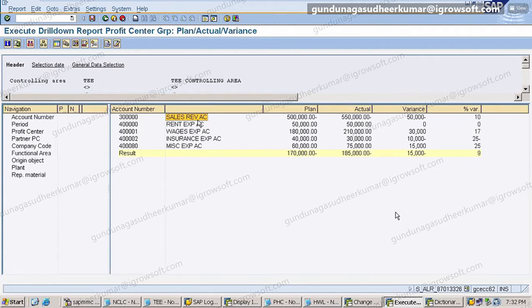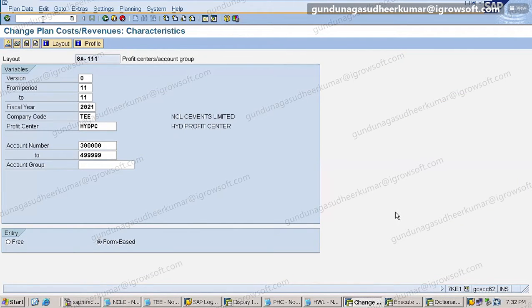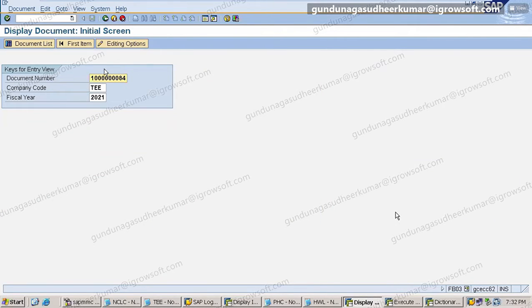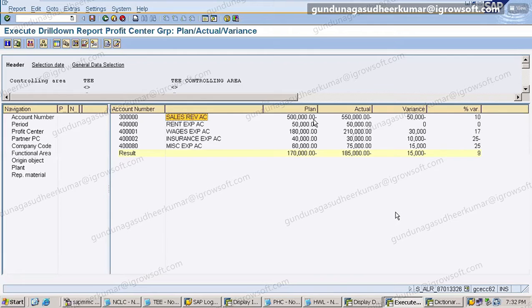If you go to FB03, anything that is debited is a positive symbol, and anything that is credited is a minus symbol. Same thing here. Revenue is income, so it is minus. Expenditure is positive, debited. Debit is always positive, credit minus. Profit is income, so minus. Clear?